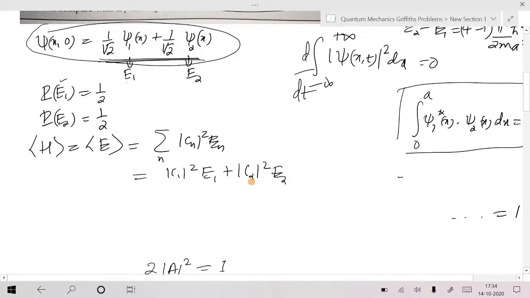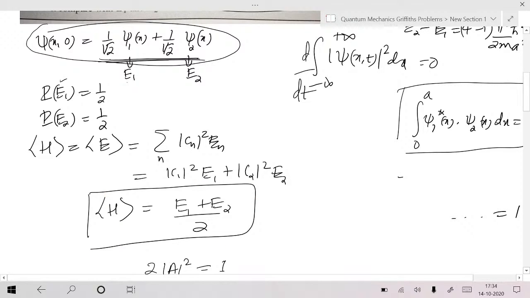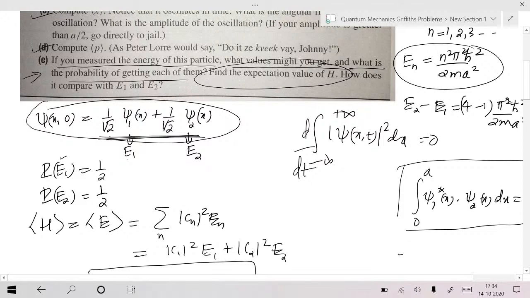There exists no other C, okay? C3 is 0, C4 is 0. That's why only C1 and C2 exist. That's equal to (E1 plus E2) by 2. Average energy is this one. Average of the measurement outcome is this one. But each single measurement will give either E1 or E2.